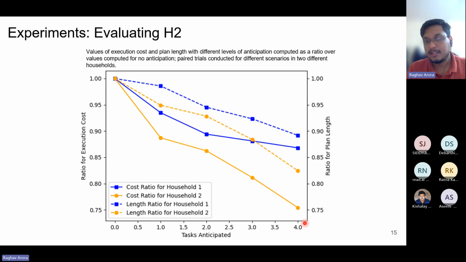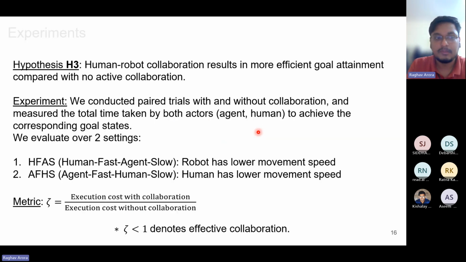on. So we increase the number of anticipated tasks from 0 to 4, and we see that the overall execution cost goes down as well as the overall plan length goes down, and the same pattern is observed for both of the given households. With this, we close hypothesis H2, which shows that anticipating upcoming tasks results in a lower execution cost.